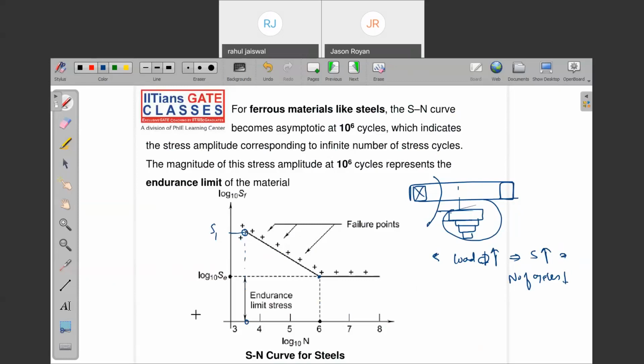The maximum stress amplitude, right, which a standard polished surface material can withstand for an infinite amount of life. At least it should make 1 million revolutions. What is the fundamental of that?